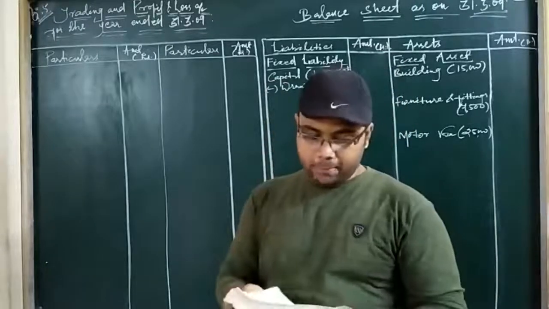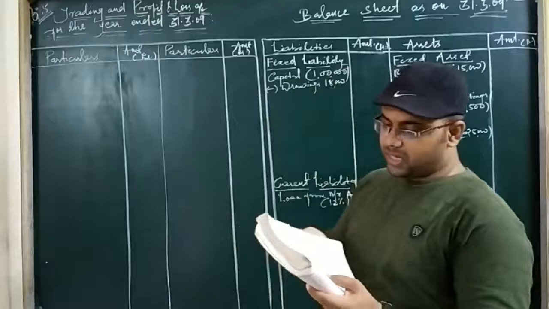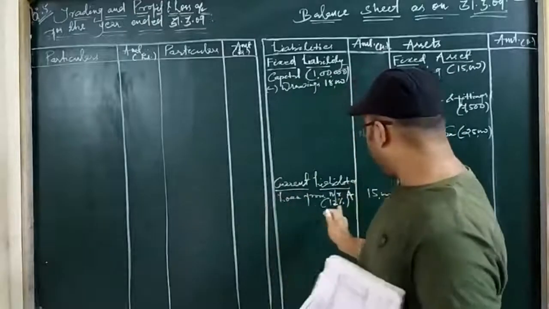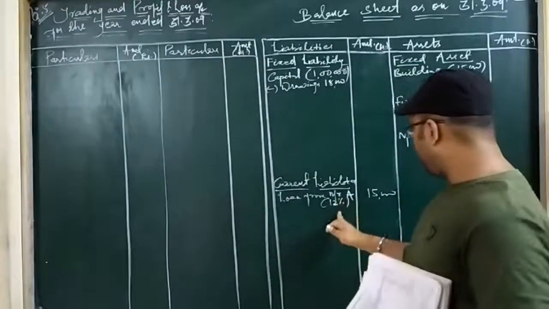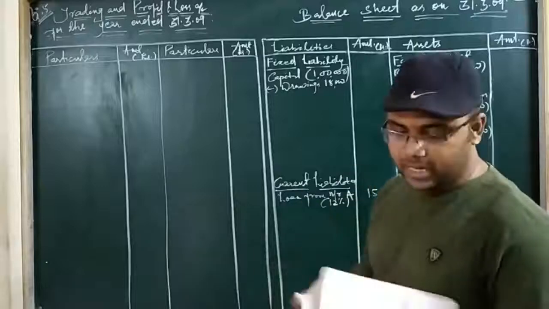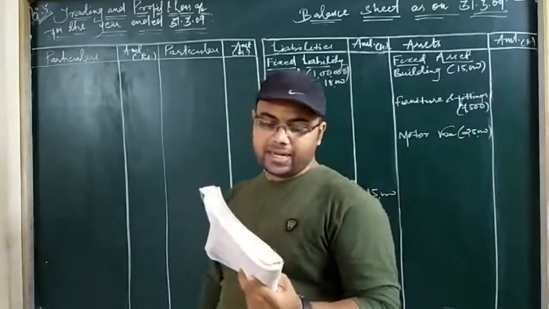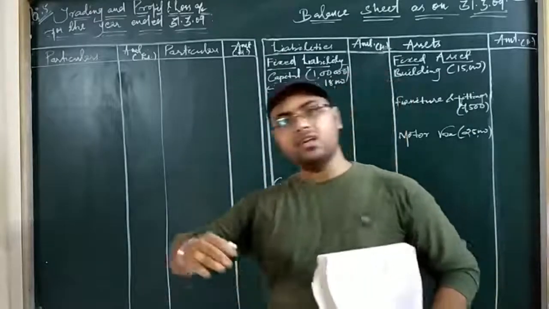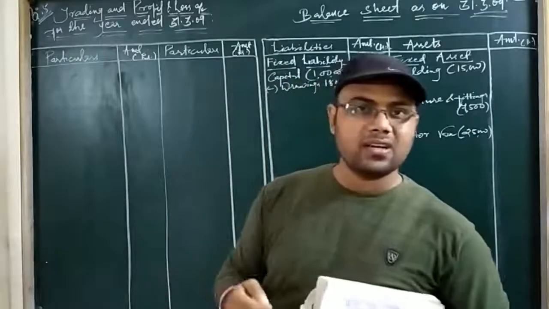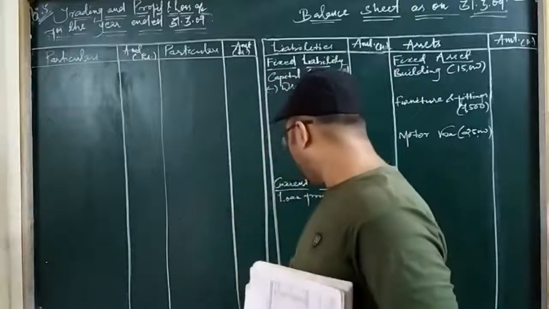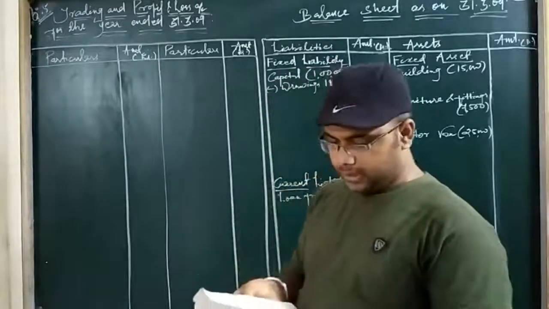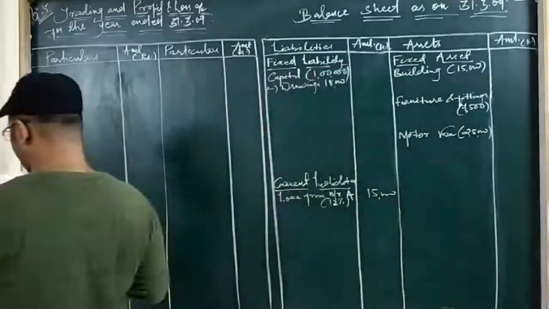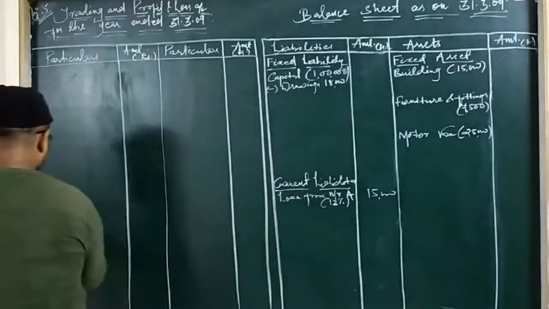Again, look, I am telling you, the loan taken from Mr. A is 15,000 and the 12% loan carries interest. So 12% of 15,000 is 1,800, and in the trial balance it is said interest paid on above is 900. That means out of 1,800, 900 is paid. The remaining 900 is outstanding. That will be written in the pre-TDS liability. Then we'll write the interest amount in the profit and loss account.